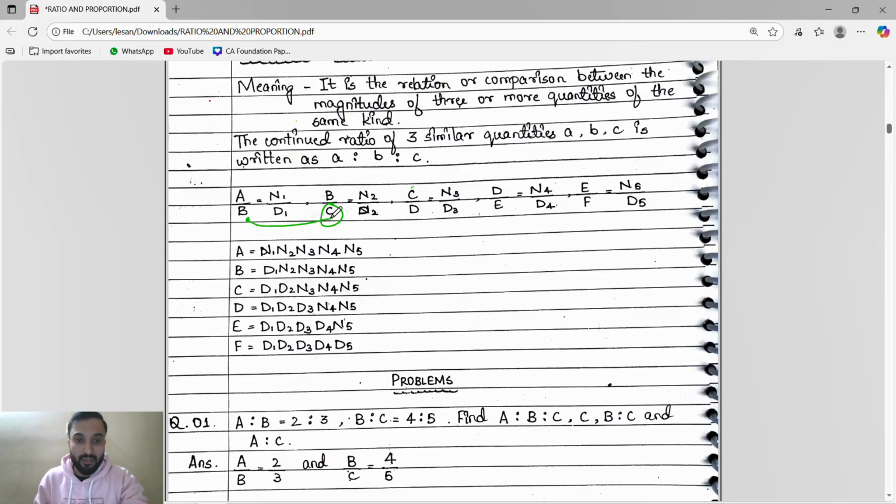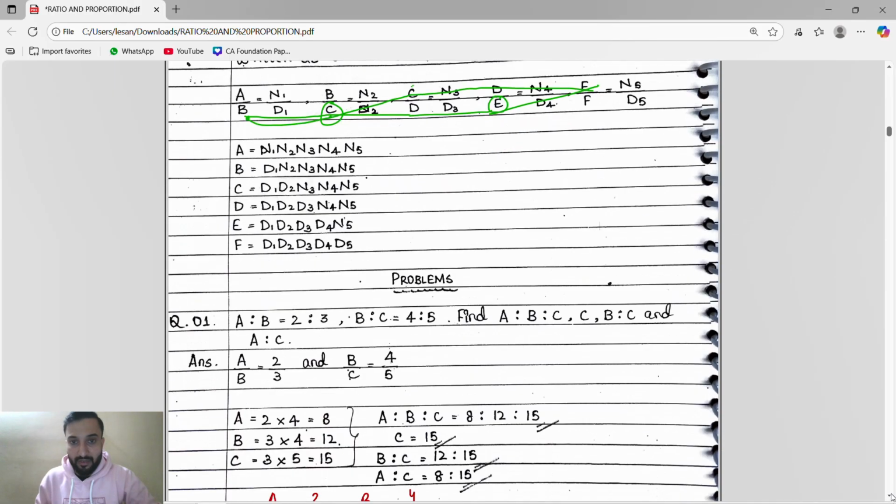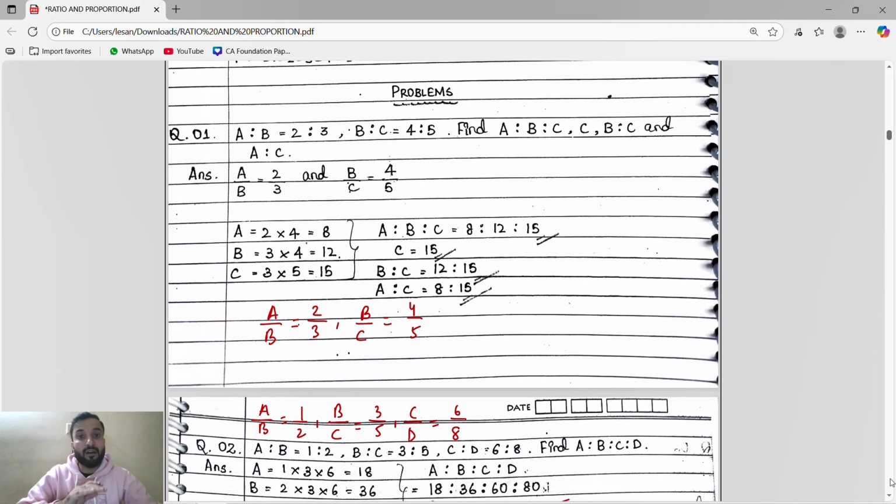So B to C. Okay, we have to find for C. So B to C, then C to C, then D, then E. Okay, if we have to find for E, then E is in the denominator, so we'll come from here. B to C, C to D, D to E, then E to E. Okay, like this we have to do. I hope you understand. This is the easiest trick to find the continued ratio.